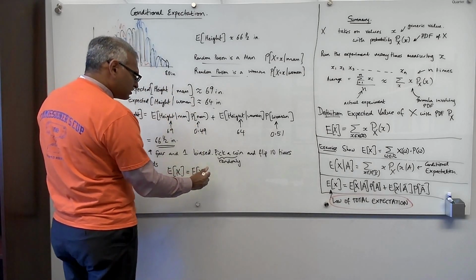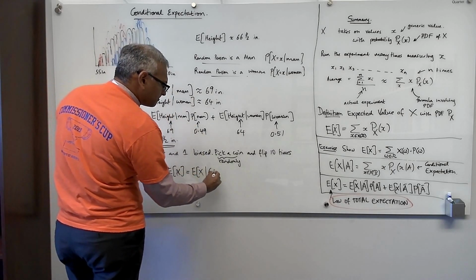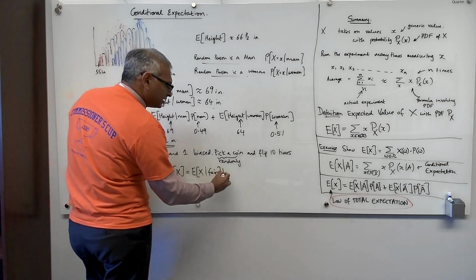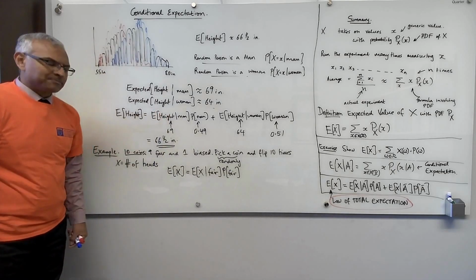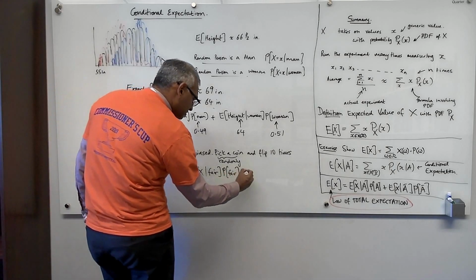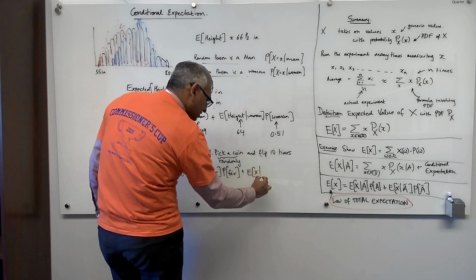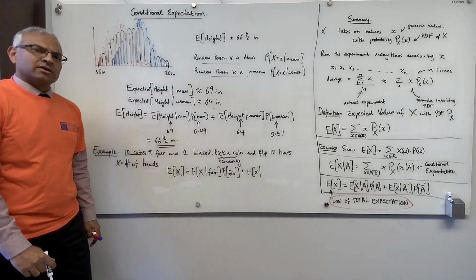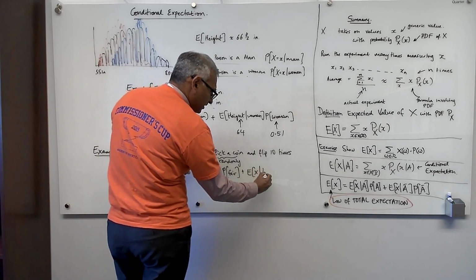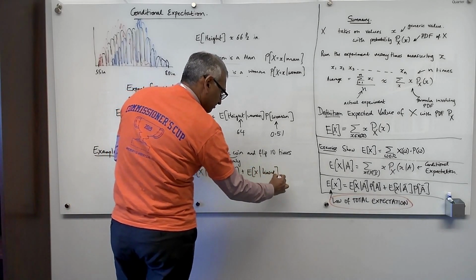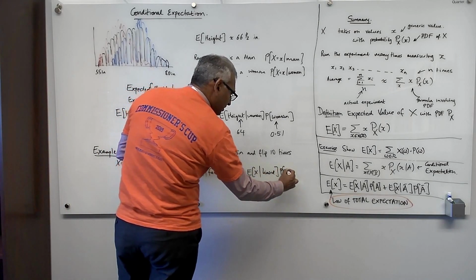Well, we can say given that you picked a fair coin, times the probability that you picked a fair coin. Okay, that's case A. Plus the expected value of X given now the complement of fair, the other case. Well, not fair means you pick the biased coin. So biased, times the probability that you picked a biased coin.